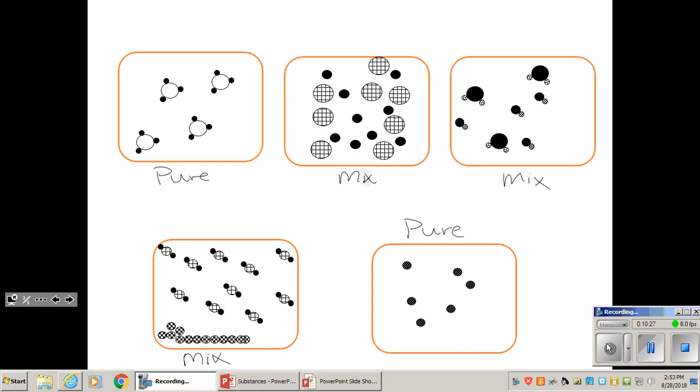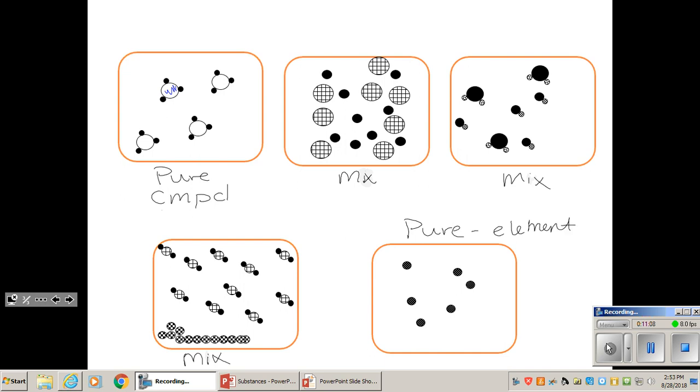Okay, so as you've looked at those and defined them, I see here 2 pure substances and 3 mixtures. So we can see that in pure substance number 1, we have different types of BBs. We have this big BB here attached to 3 smaller BBs. So this is a pure substance, and this pure substance is a compound. My abbreviation for compound is CMPD. Our other pure substance down at the bottom has nothing touching, so this is going to be a pure substance, and it's going to be representing an element.